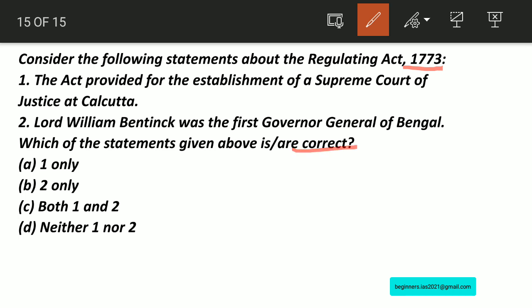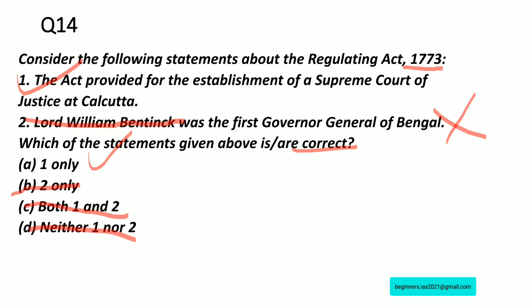If you take statement number 1, yes, this statement is correct. If you take statement number 2, the statement is wrong, since it is not Lord William Bentinck. Warren Hastings was the first Governor General of Bengal. Therefore, you can eliminate. Therefore, the answer would be A, 1 only, is the right answer for the question number 14.